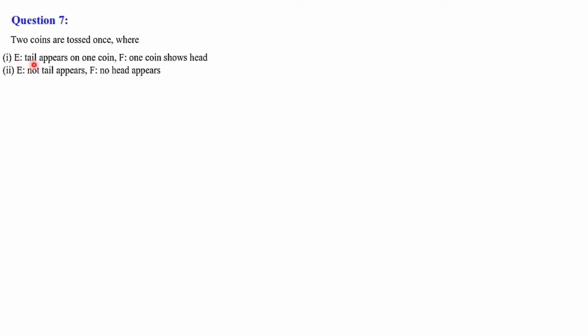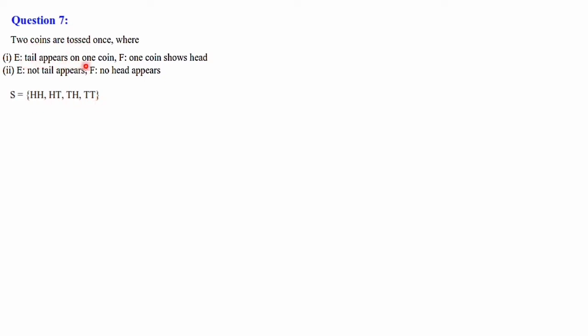Move on to question number 7. 2 coins are tossed once, where E, tail appears on one coin, F, one coin shows head. E, no tail appears, and F, no head appears. So 2 coins are tossed. Let's write the sample space. There are 4 elements, 2 power 2, 4 elements. It's quite familiar for us to write the sample space for tossing 2 coins: HH, HT, TH, and TT.